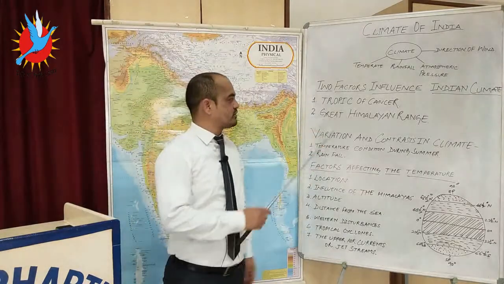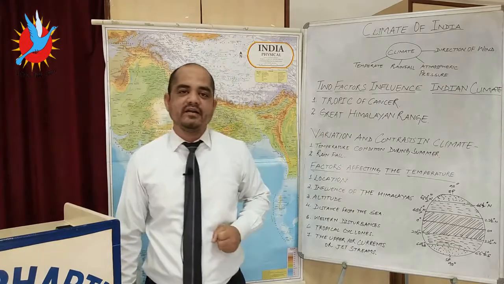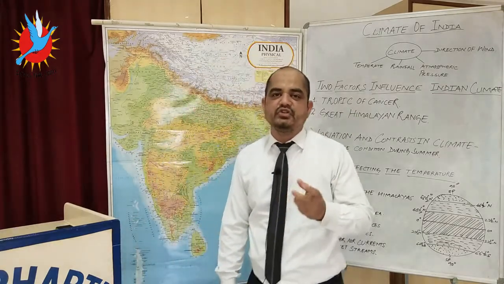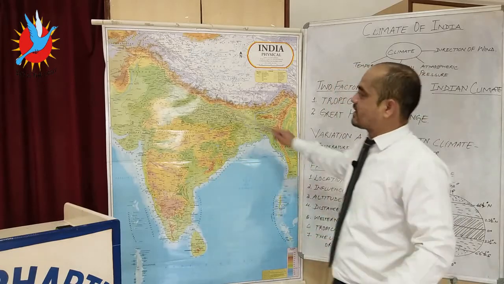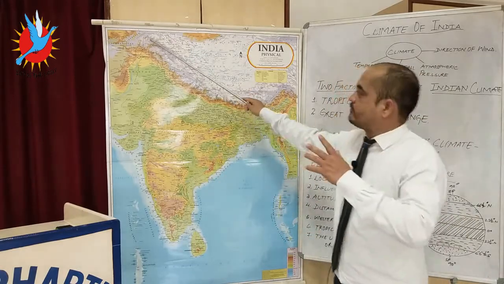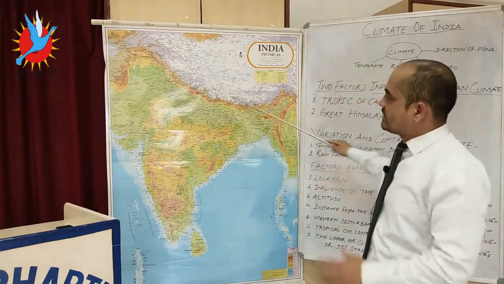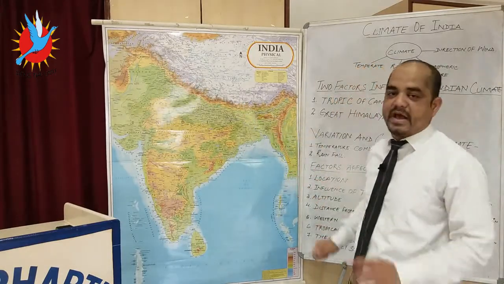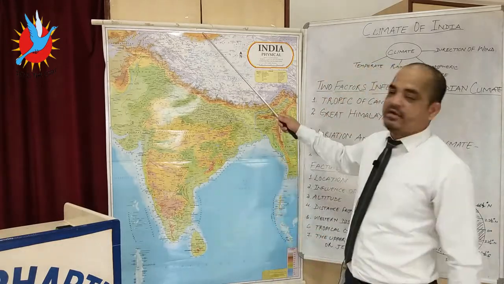Now the second most important point is the Great Himalayan Range. The Great Himalayan Range is one of the biggest factors which makes a drastic change. It acts as a climatic barrier from the north toward the eastern side. This brown color shows the Himalayas. So the Great Himalayan Range creates a barrier. Barrier for whom? Barrier for those cold winds which are coming from the north.